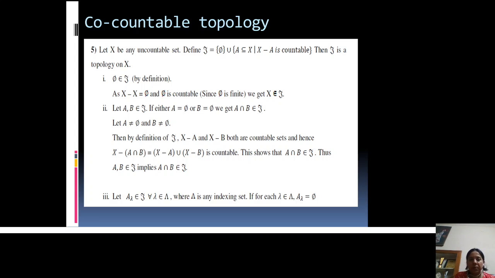Hello everyone. Let us define co-countable topology. Co-countable topology is always defined on an uncountable set. So let us take X be an uncountable set, and let τ be the union of two sets. One is the empty set φ and the other is a collection of all those subsets of X whose complement is countable.